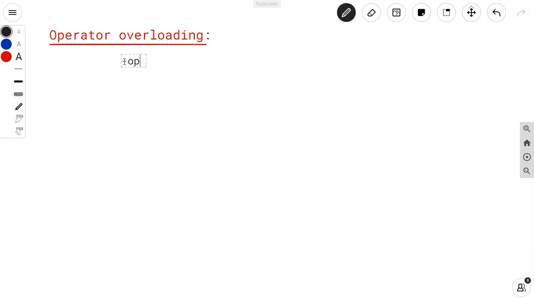Now, what is the meaning of operator function? We will see. The meaning of operator function is that we can relate an operator, any operator, with a member function.